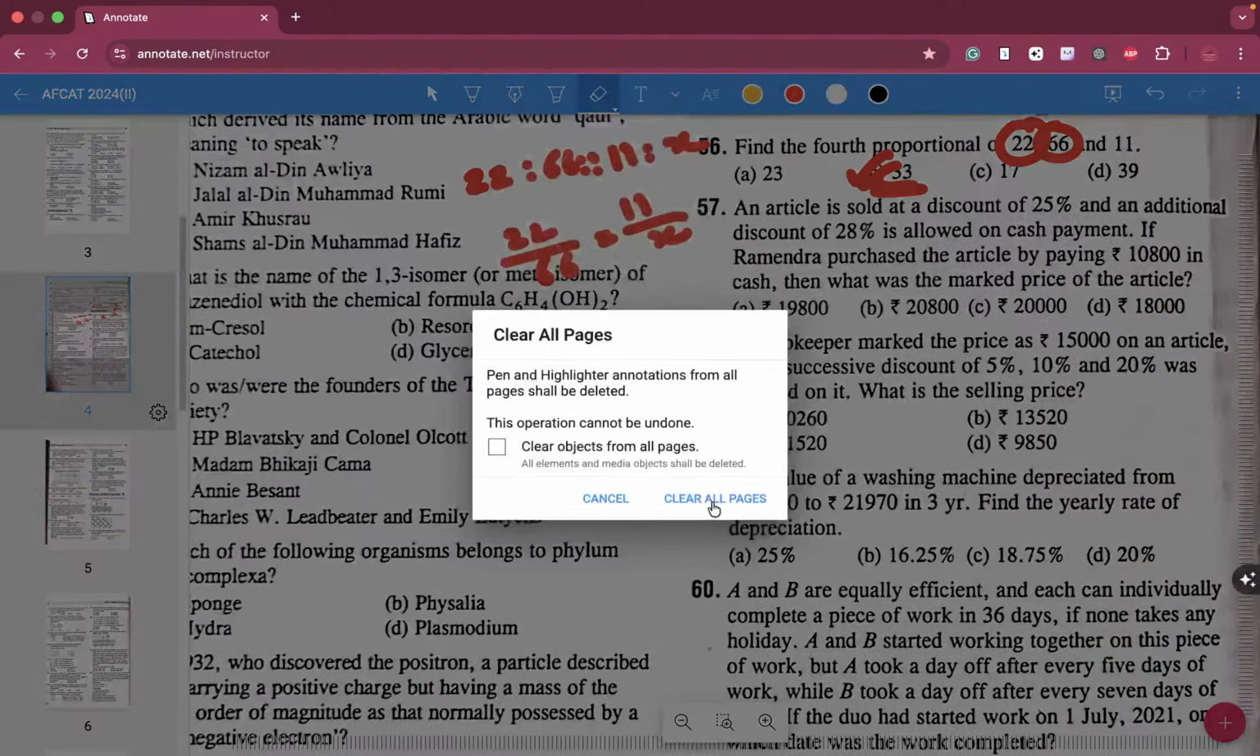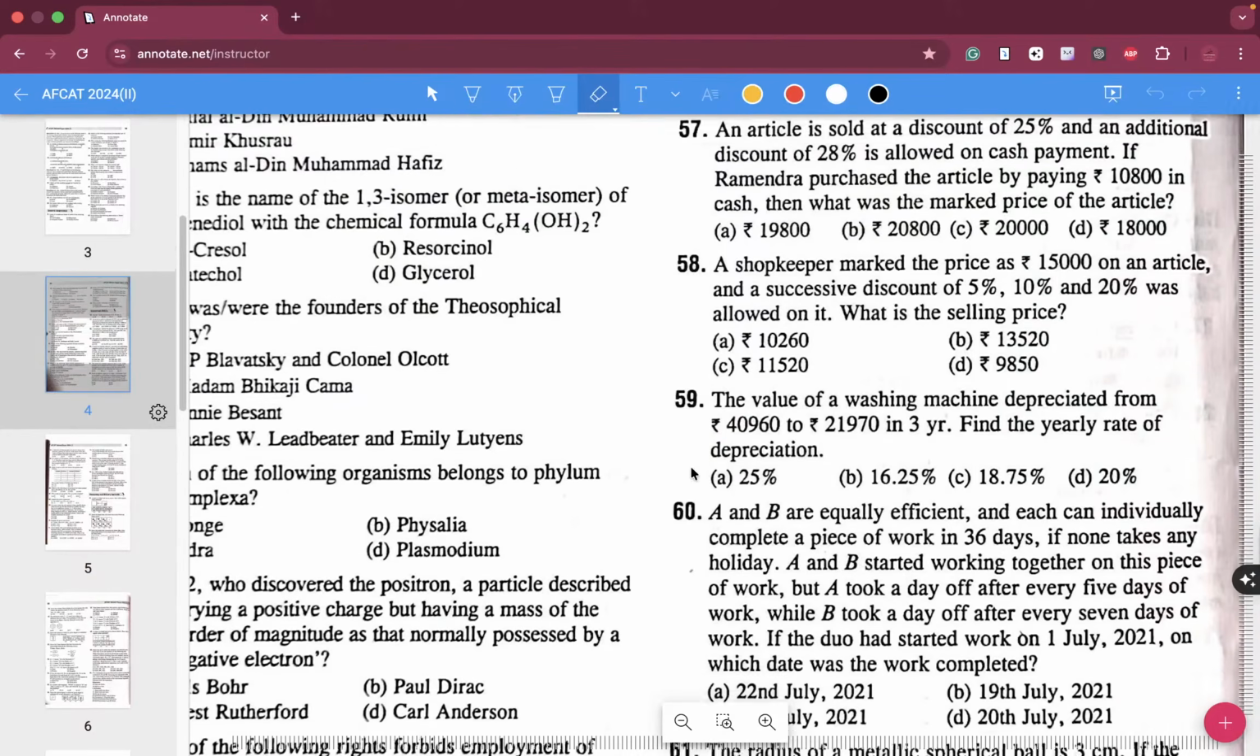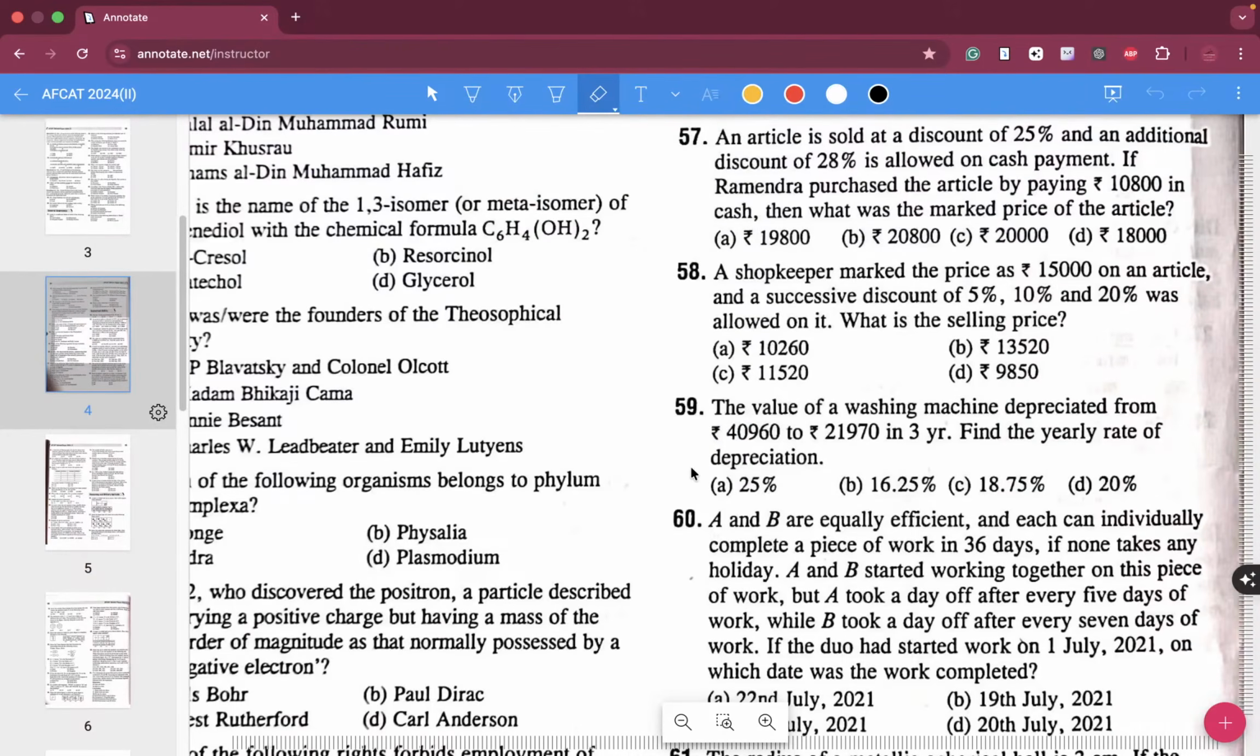Now question number 54. As we are doing mathematics questions, it gets a bit more interesting here. Question number 57.